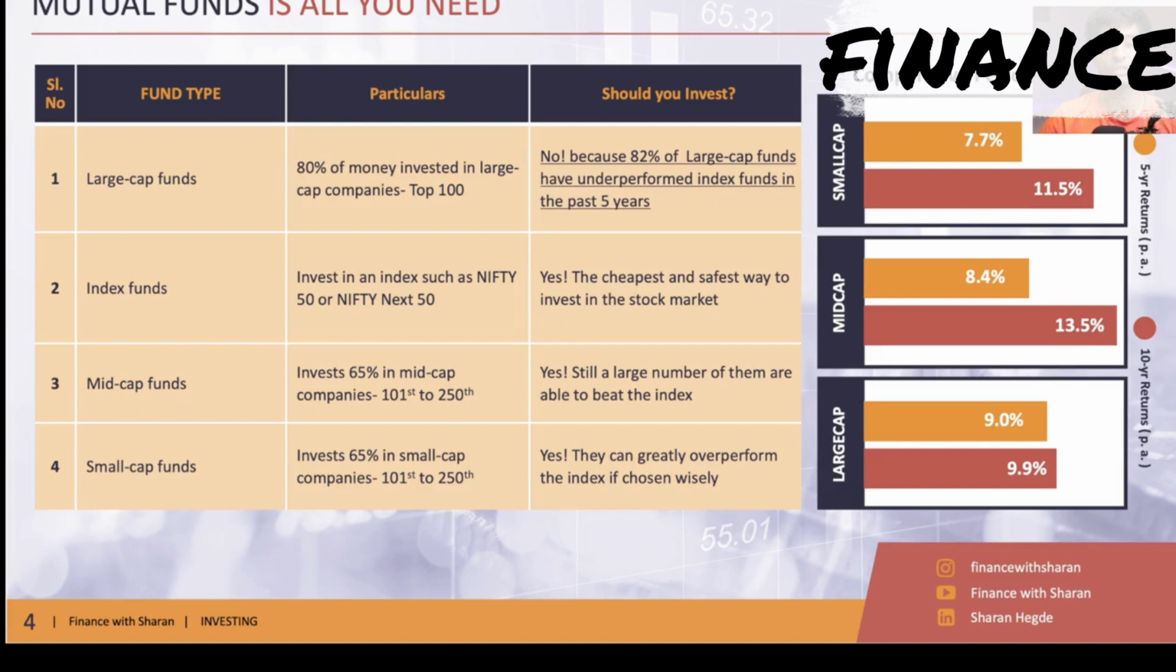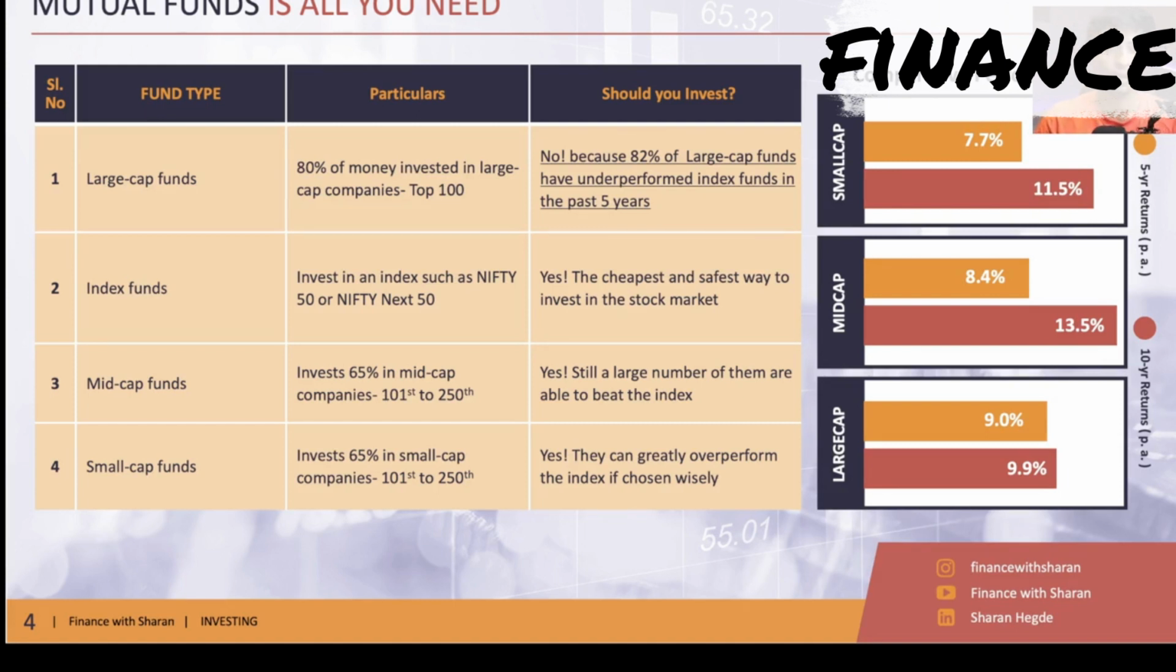Next is mid-cap funds. Mid-cap funds invest 65% in mid-cap companies. What are mid-cap companies? These are the companies ranked from 101 to 250. Yes, you should invest in these because, like I said, there is still ample scope for mid-cap funds to beat their respective index. Small cap funds, same story. 65% of the money is in small cap companies.